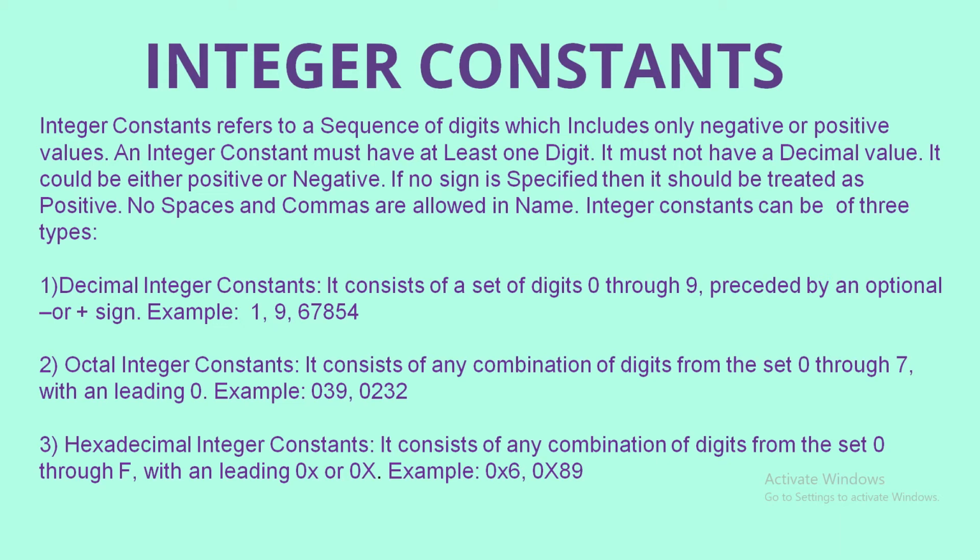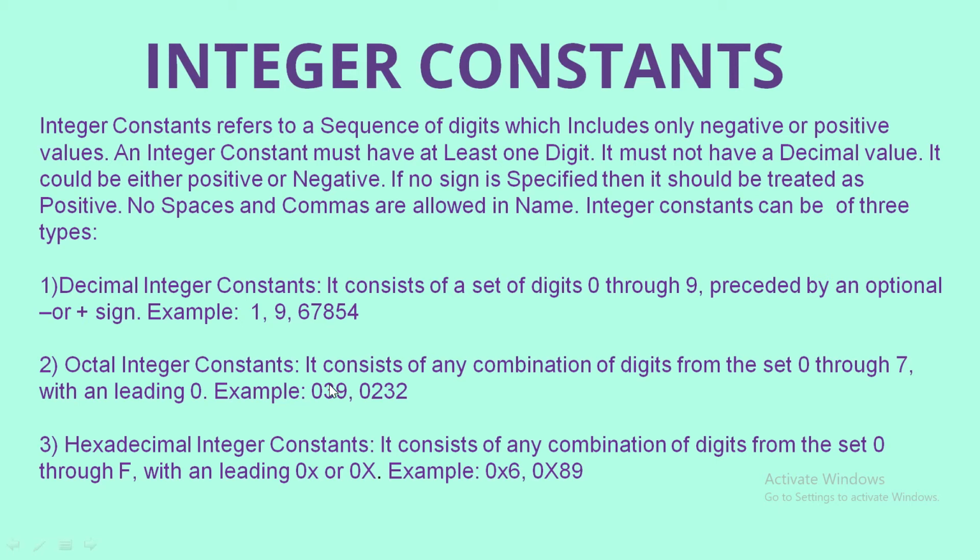Now we'll come to the integer constants. Integer constants refer to a sequence of digits which include negative and positive values. Integer constants can be further categorized into three parts. They can be decimal integer, octal integer, or hexadecimal integer. Simple decimal integers contain plus and minus sign, and can be any valid natural number.